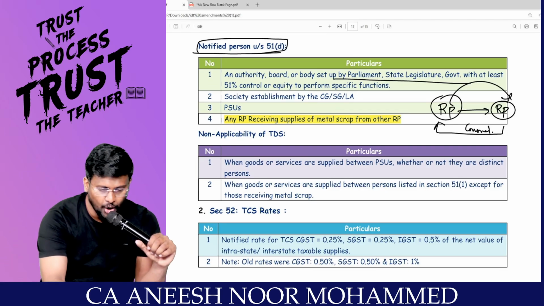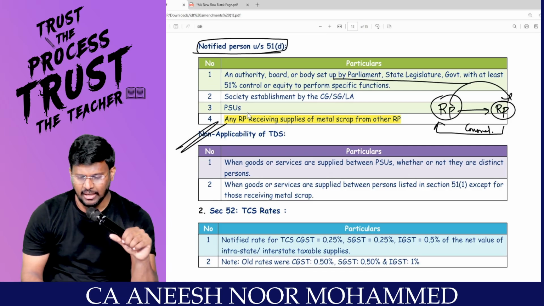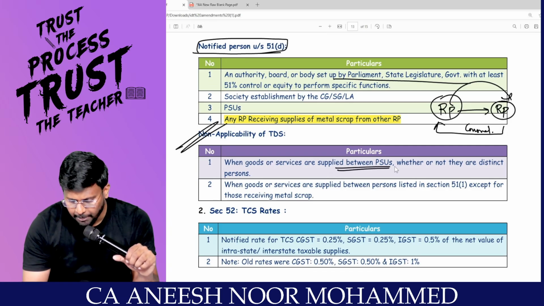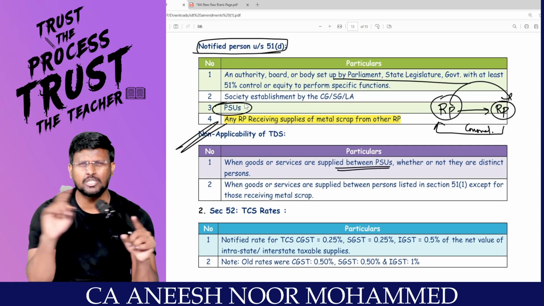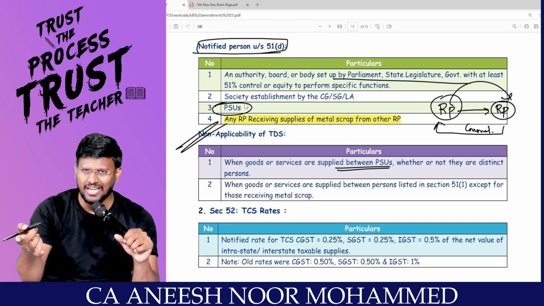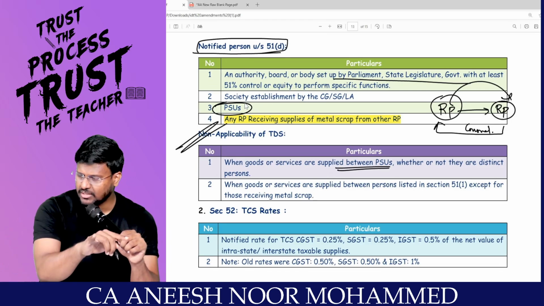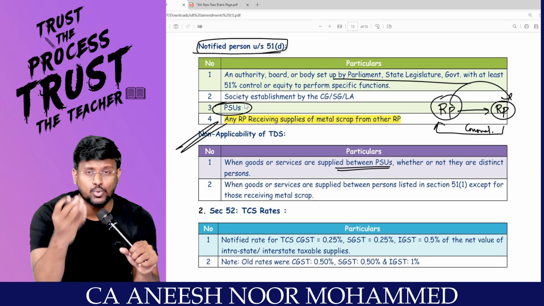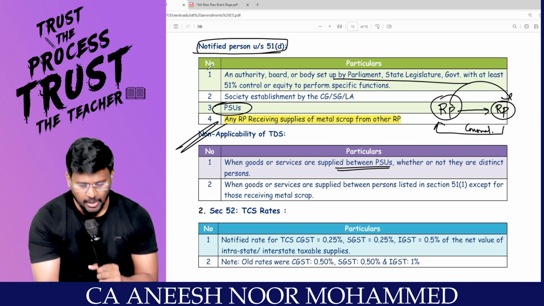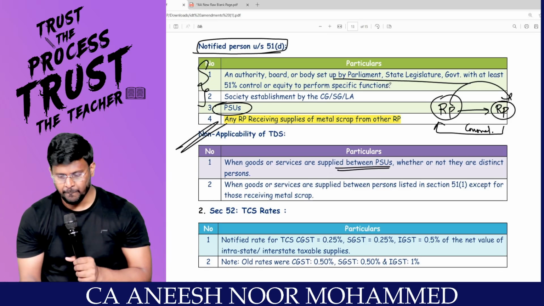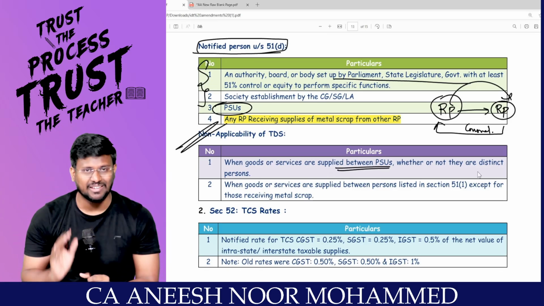Okay? We already have non-applicability of TDS. That is, if the goods or services are between PSUs, public sector undertakings, where one PSU is supplying goods or service to another public sector undertaking, even though the contract value exceeds 2,50,000, there is no need to deduct TDS. Between all these people, no need to deduct TDS, whether or not they are distinct persons, correct?